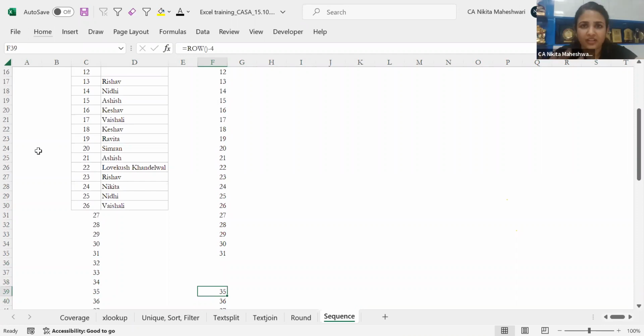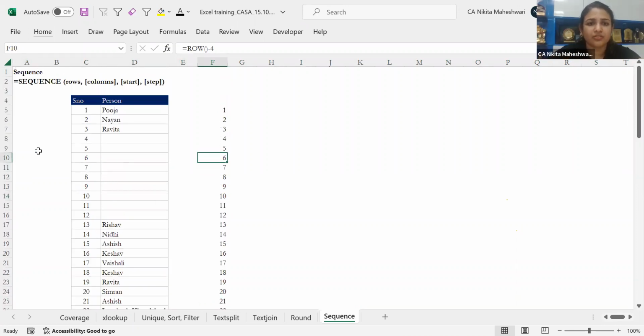Other than that +1 thing, it is good if I can just do this ROW function, bracket open, bracket close, nothing to write in between, and minus the top one. So if I'm starting from the 5th row, then minus 4. So it will give you starting from 1st. This is something you can do.